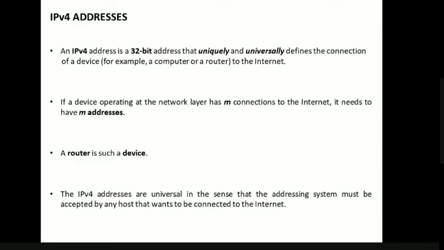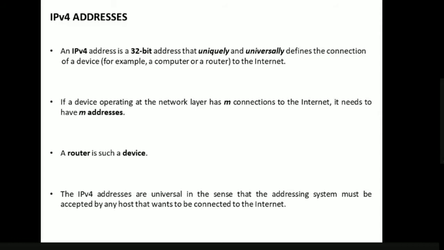Whenever there is a device working at the network layer, and the device has m connections to the internet, then obviously it needs how many addresses? m addresses. For one connection we need one address. If we have m connections, we require m addresses.